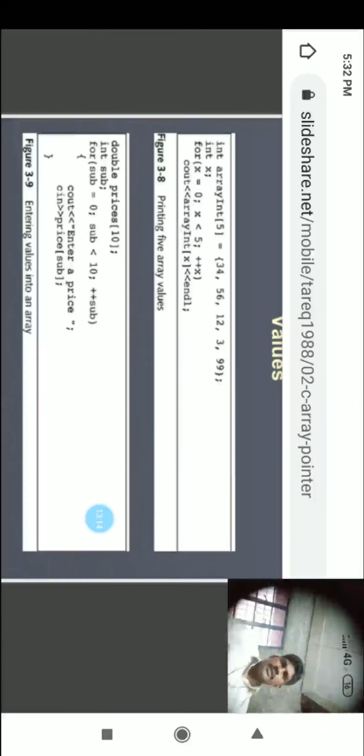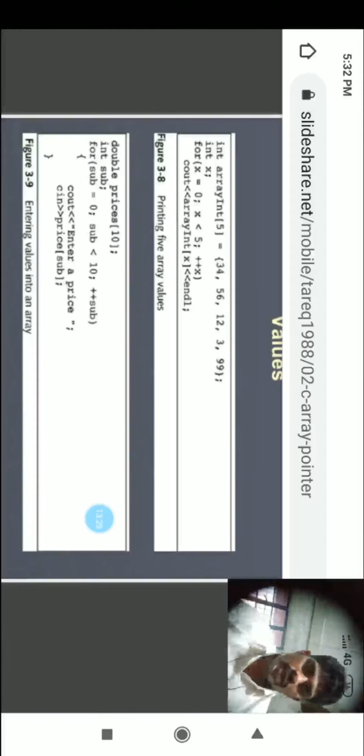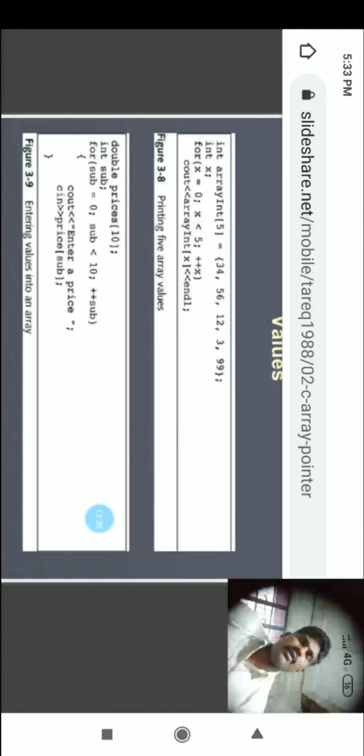So here one loop is given. int arrayInt[5] = 34, 56, 12, 3, 99. int x; for x equal to 0, x less than 5, x plus plus. cout arrayInt of x. You want to print the value of x.